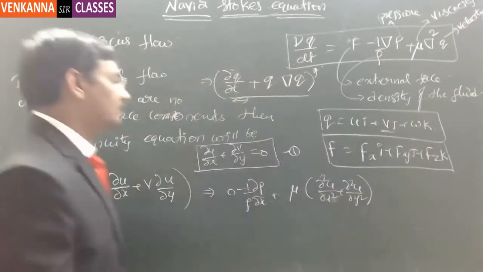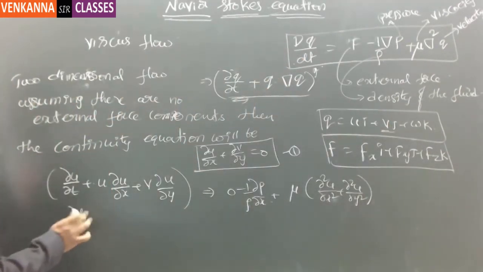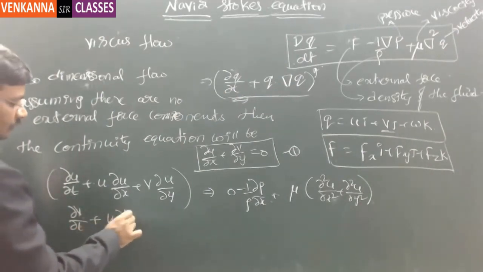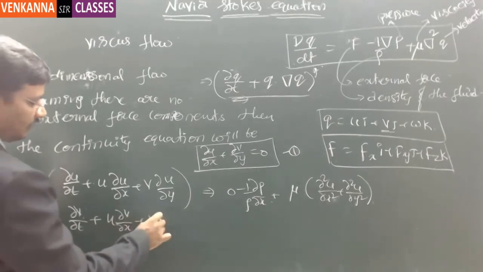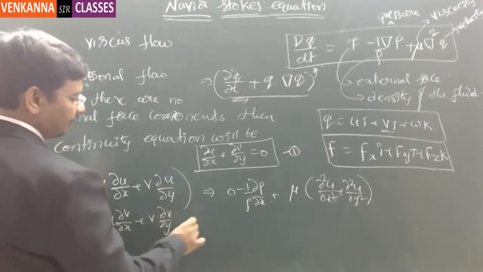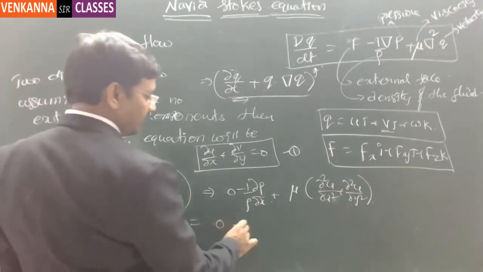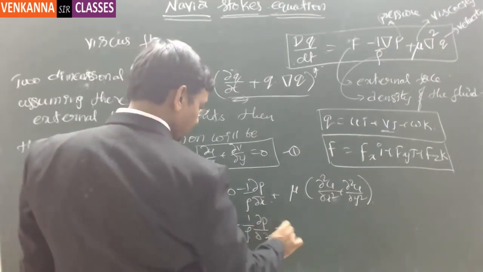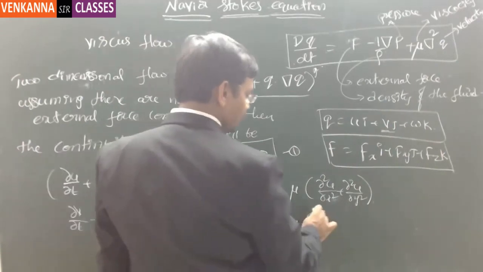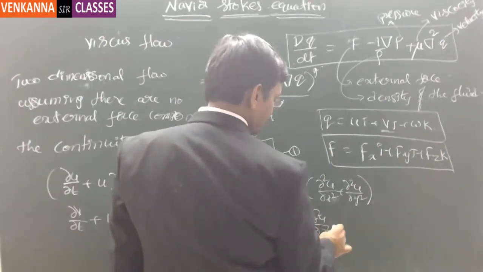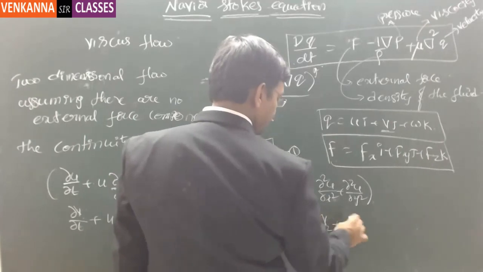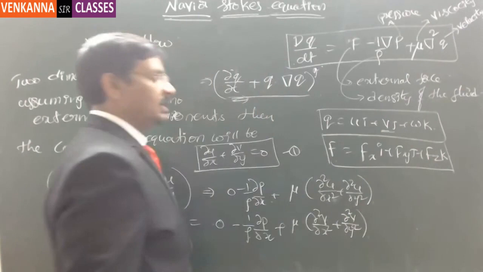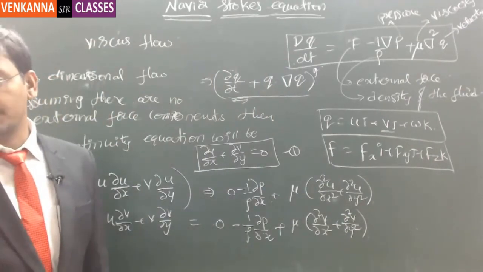So for v, this will be dv/dt plus u dv/dx plus v dv/dy is equal to 0 minus 1 by rho times dp/dy plus mu times d²v/dx² plus d²v/dy². So this is the Navier-Stokes equation for a two-dimensional flow with no external components.